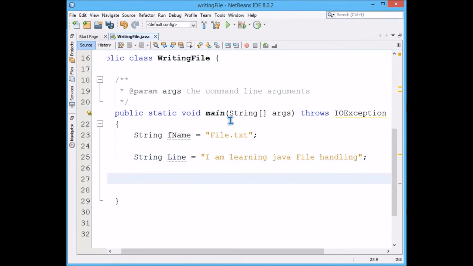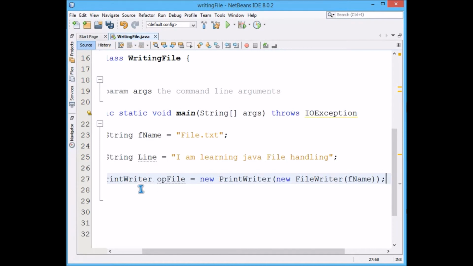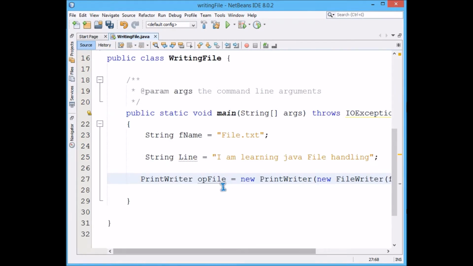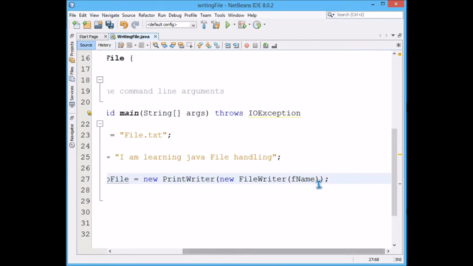We have to make an object of the PrintWriter class, and then we have to pass the file name into FileWriter via this line. So we have made an opFile. This is the object of PrintWriter, and in this we have passed new FileWriter; when we instantiate, you're passing it to the constructor, and this file name, fname, is file.txt.